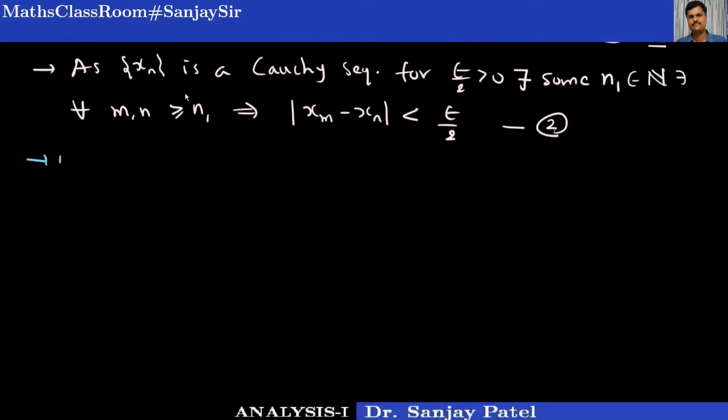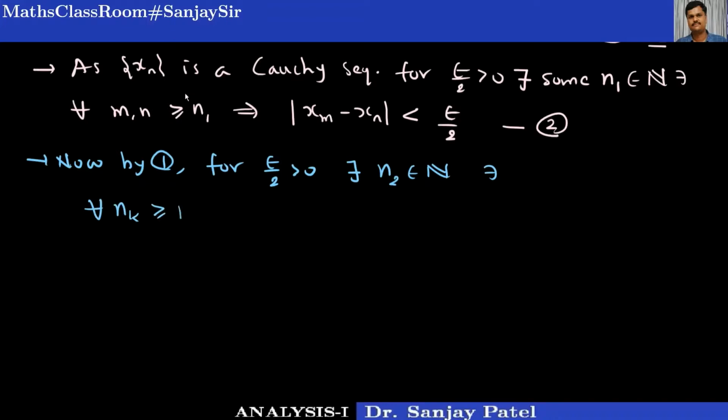Now by result number 1, that is xnk converges to x, for epsilon by 2 greater than 0, we can find another positive integer, say n2 belongs to N, such that for every nk greater than or equal to n2 implies mod of xnk minus x is less than epsilon by 2.